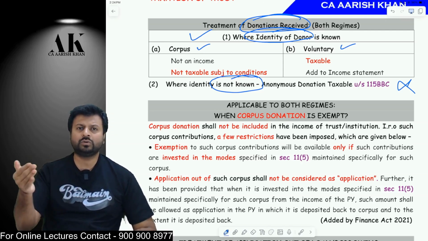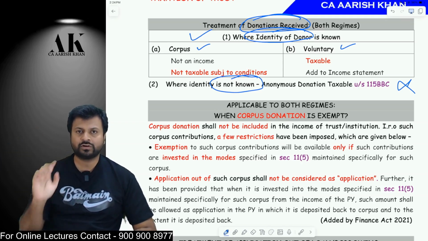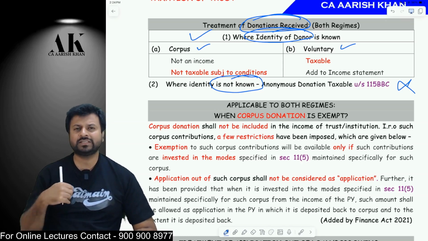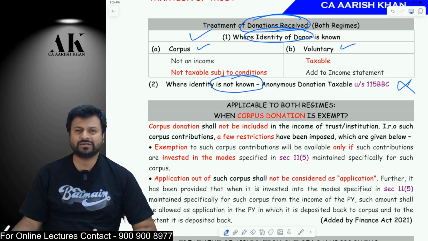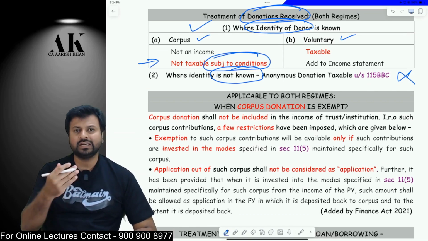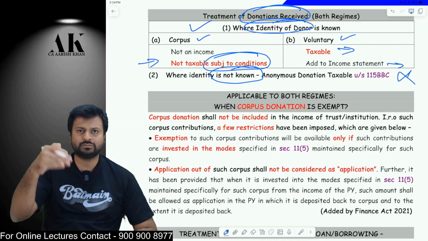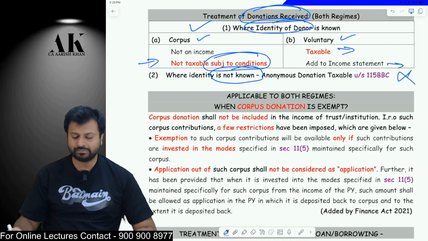Corpus donation means a donor is giving a donation with a specific purpose, that you have to use this money only for this purpose. And voluntary donation means a donation is given by the donor without any specific purpose. It's a general donation. So what is the tax treatment of that? Corpus donation is exempt subject to some conditions. Now we are going to see those conditions in a while, and voluntary donation is taxable, therefore add it to the income statement.